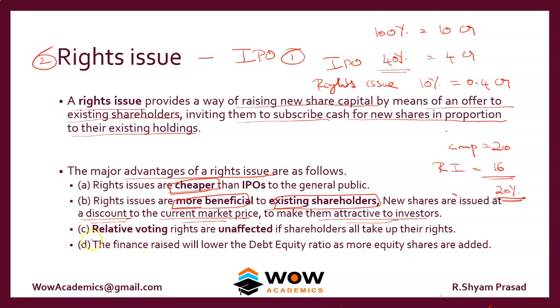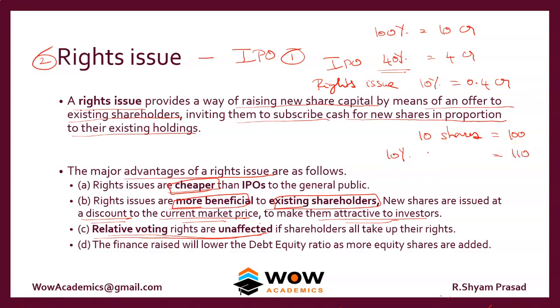Relative voting rights are unaffected. See, the shareholding pattern does not change because the existing shareholders are again given some shares. For example, we can put it like this. You hold around 10 shares and the total shares in the company is only 100 shares. If the company is going for a 10% issue, the total number of shares becomes 110.